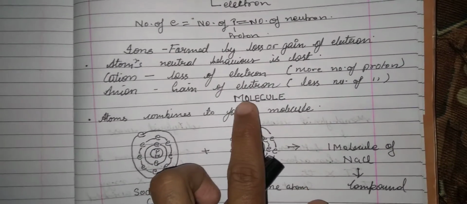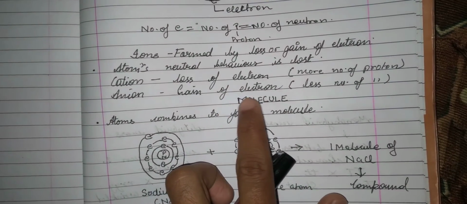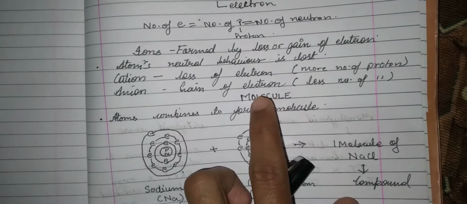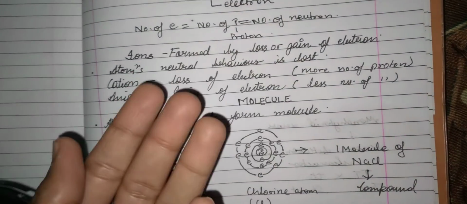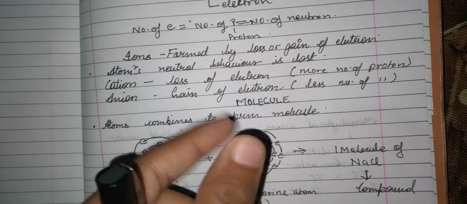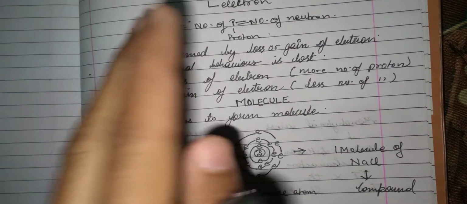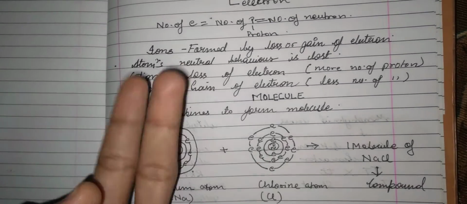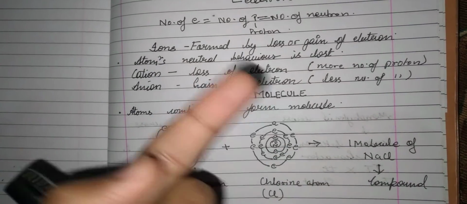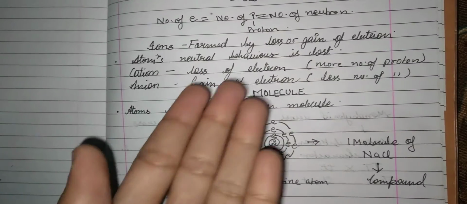What is molecule? Let us learn about molecule. So molecule is formed by the combination of two or more atoms of the same or different element. Combination of two or more atoms of same or different element is known as molecule.